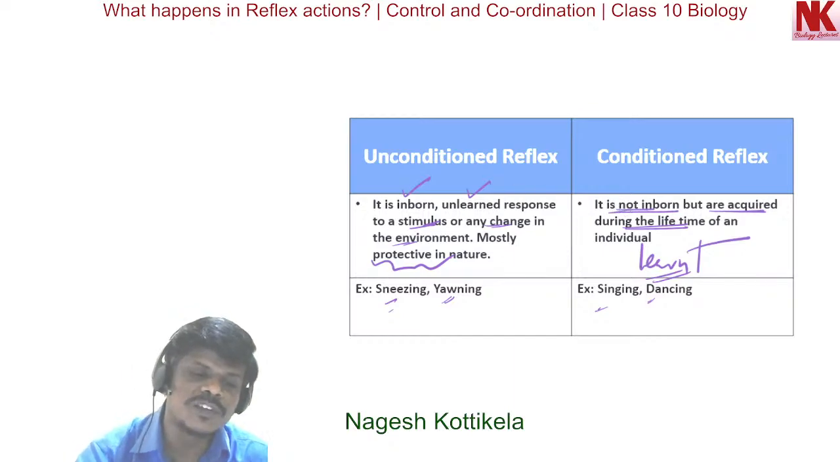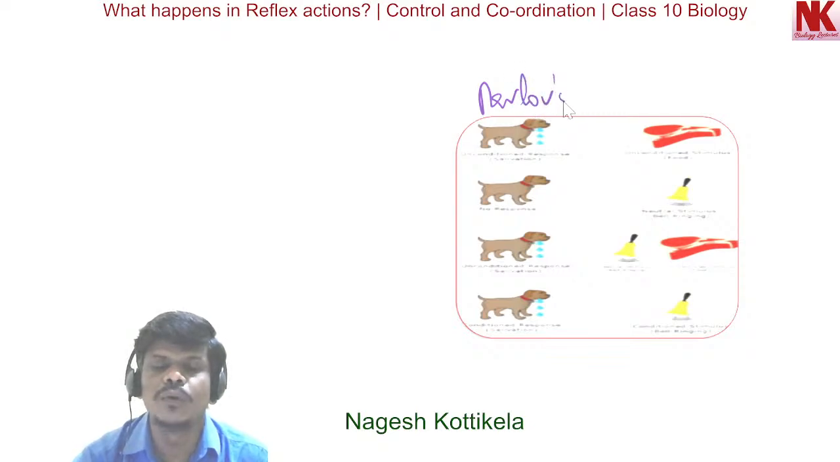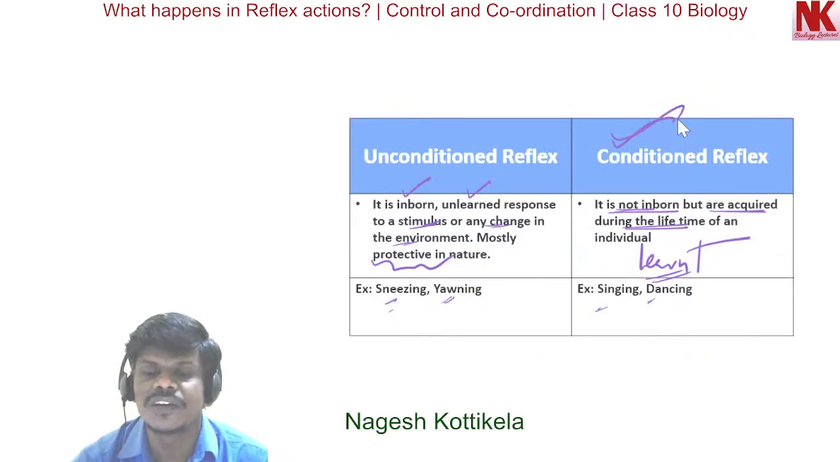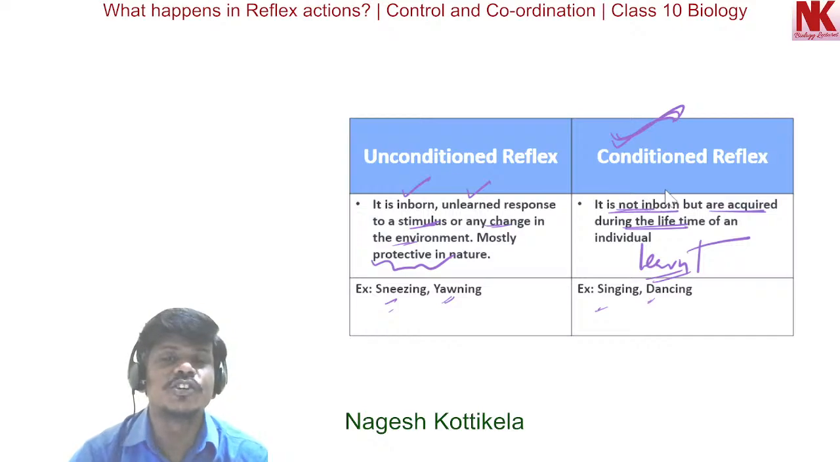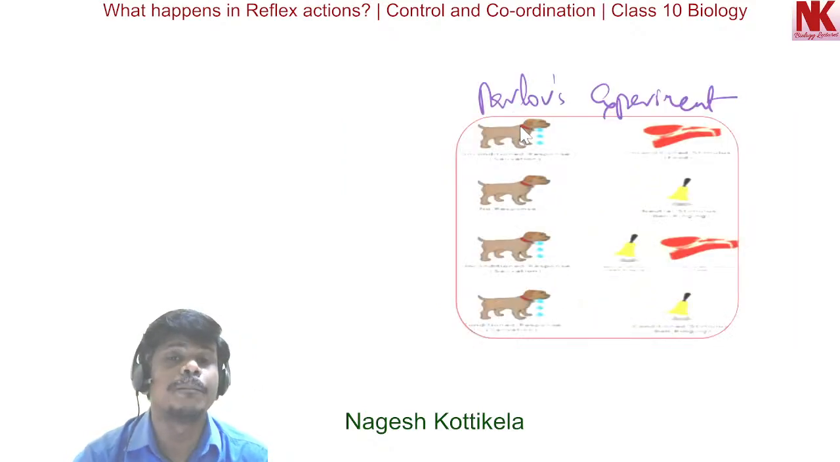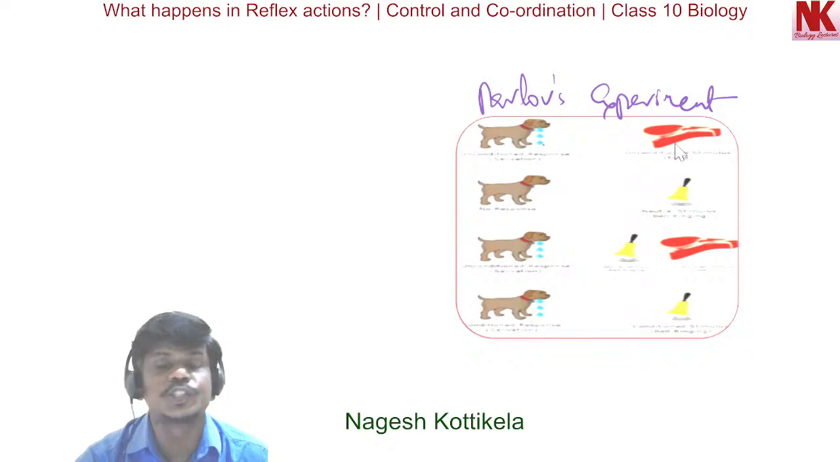Here, one of the famous scientists, Ivan Pavlov, performed an experiment regarding conditioned reflexes. According to this experiment, a dog salivates whenever it sees the food.